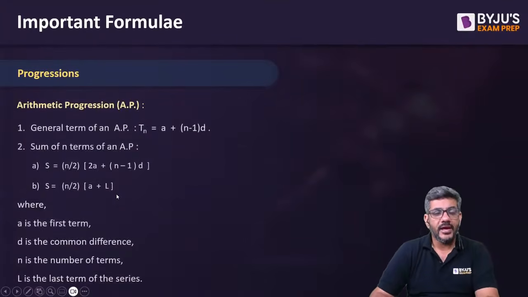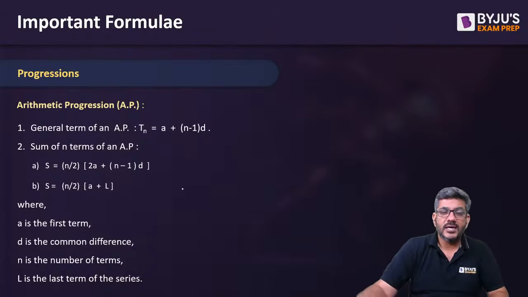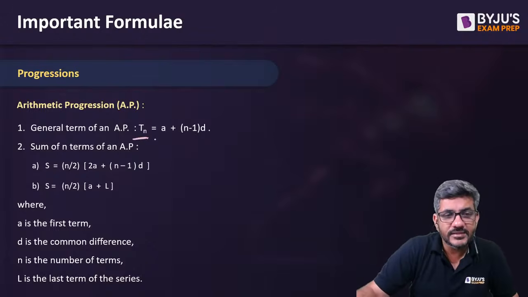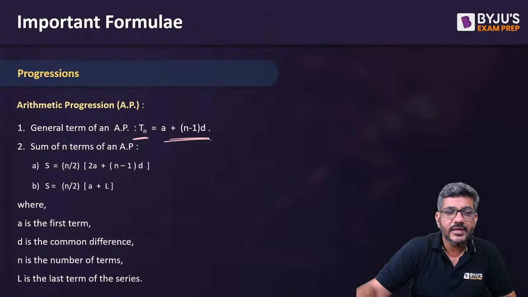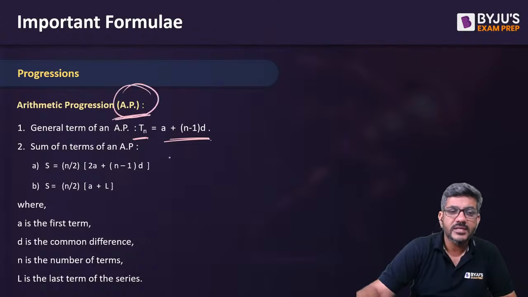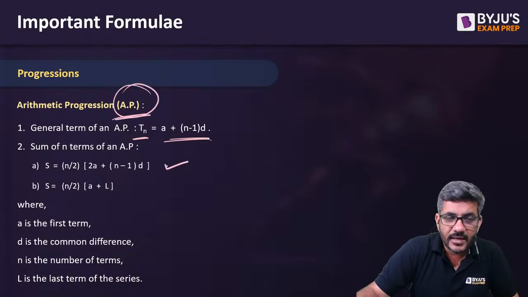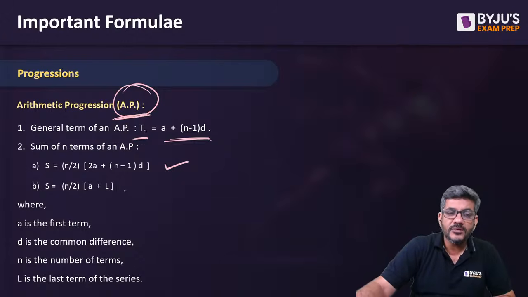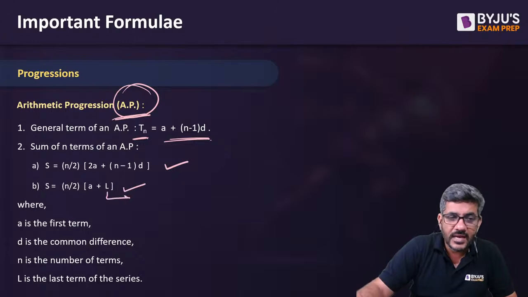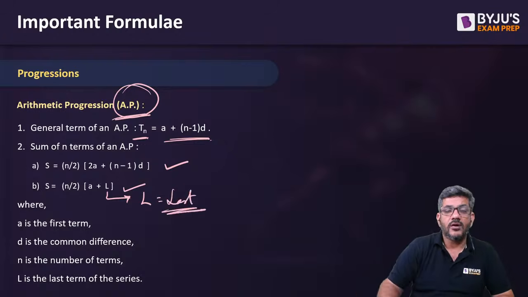And then we have progressions. You know that generally we have Tn is equal to a plus n minus 1 into d. It is the nth term of an AP series. Sum of n terms is given by n by 2 into 2a plus n minus 1 into d, or n by 2 into a plus l, where l stands for the last term of the series.